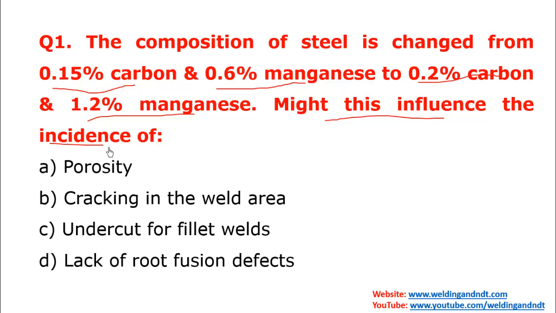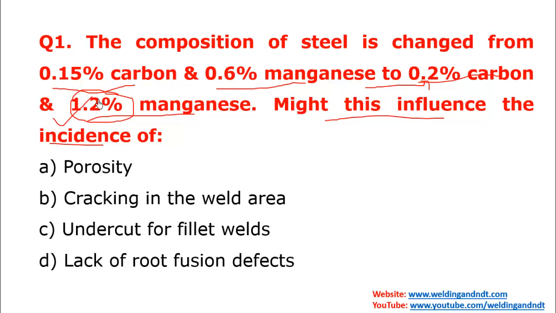So friends, if you carefully look at this question, they are increasing the percentage of carbon and manganese. Initially the percentage of carbon was 0.15% and manganese was 0.6%. However, the carbon percentage has been increased to 0.2%, and the manganese percentage has been increased from 0.6% to 1.2%.